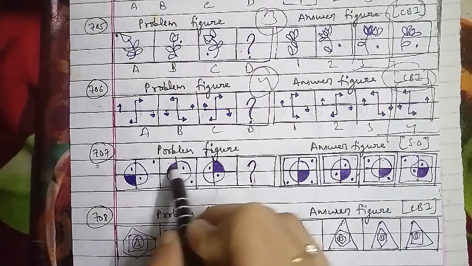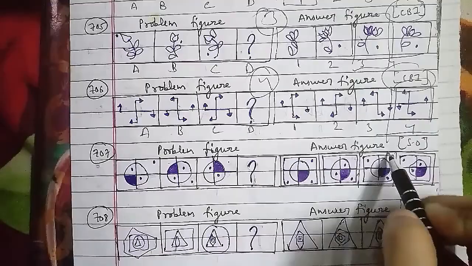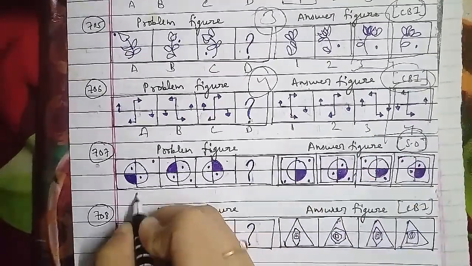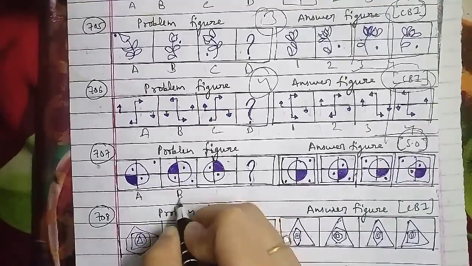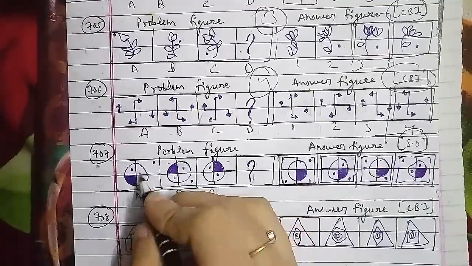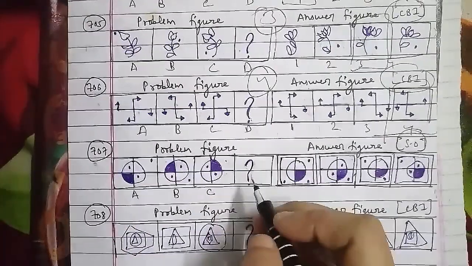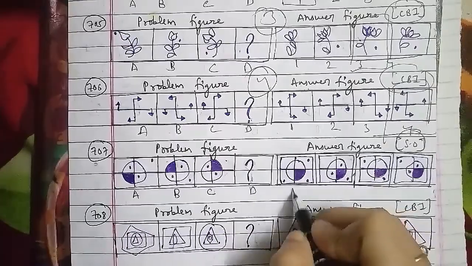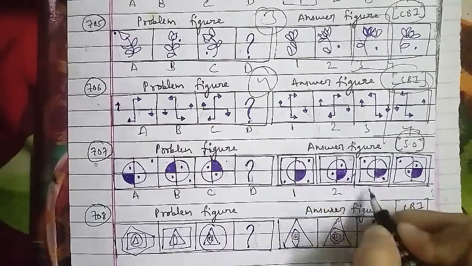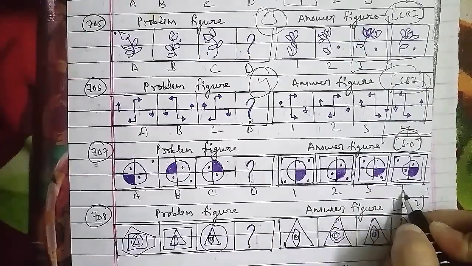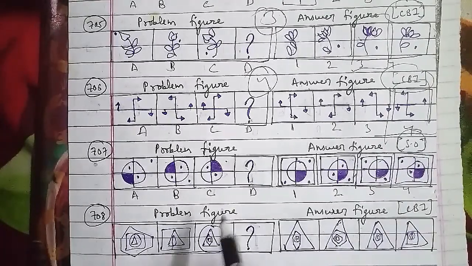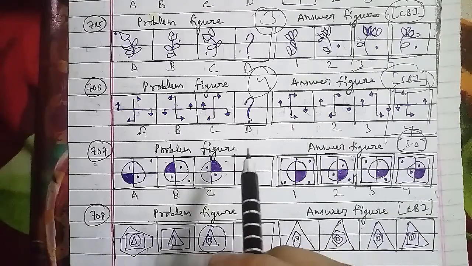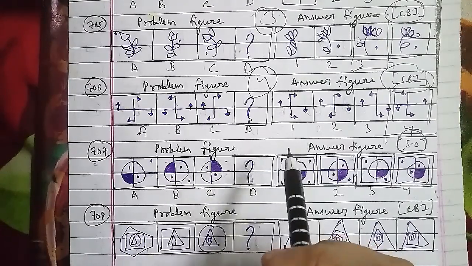So that is following simultaneously here. So that is 1, 2, 3 and 4 respectively as well. In the same case, after the fourth, in each step the outermost figure comes to occupy the innermost position. After the figure C, we have to find out the figure D, which is the figure that will be the right answer: the first figure. That will be the right answer for this question.